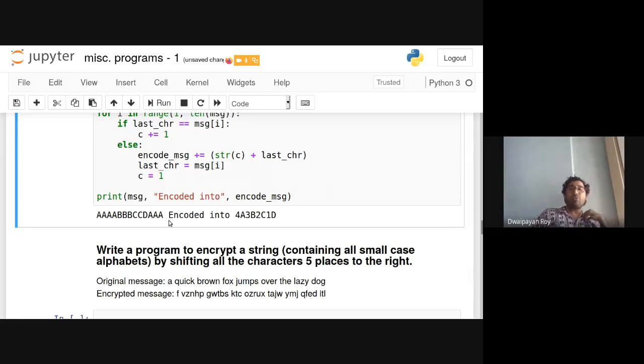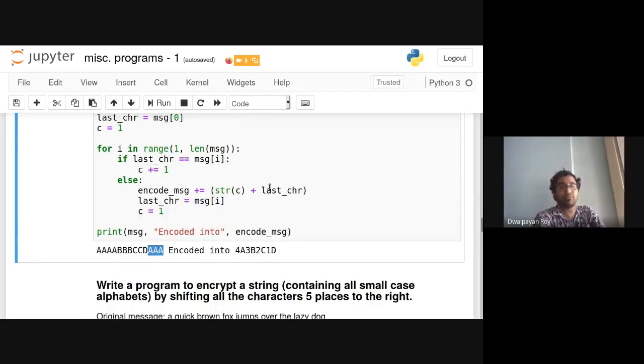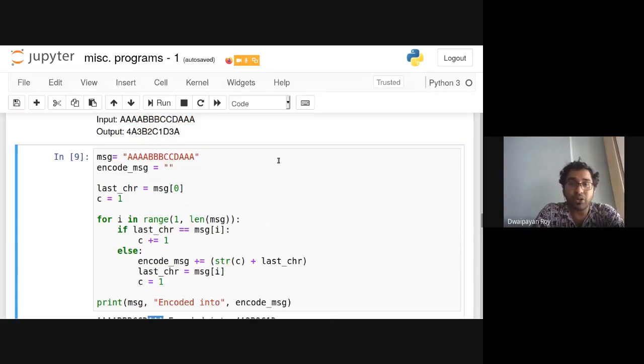So can anyone guess why this 3A is not seen here? Anyone? I mean, it's a pretty easy thing to look at, pretty easy to understand why it's not there. Can you please, in your mind, start dry running the code.